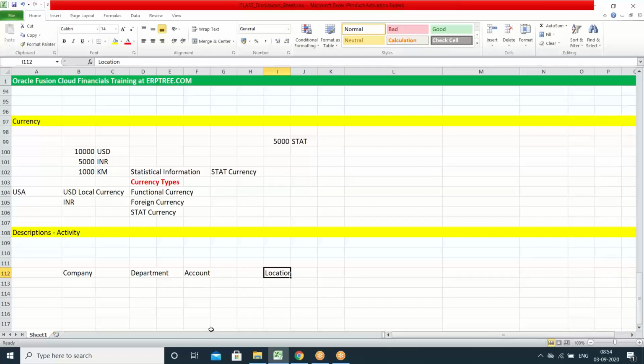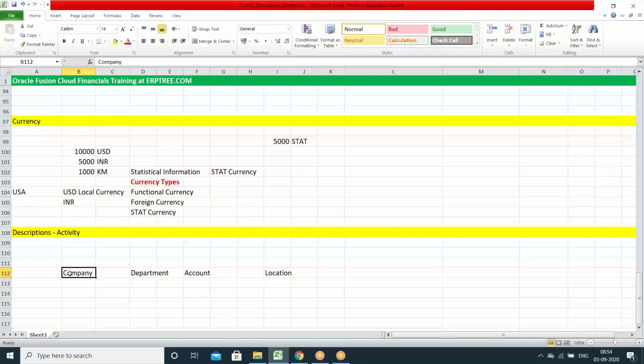It completely depends on that company how detailed they want to capture each and every transaction for reporting purposes. Based on their reporting requirement only, they capture the description as they require. So primarily, in every transaction you have to capture a minimum of company and account.